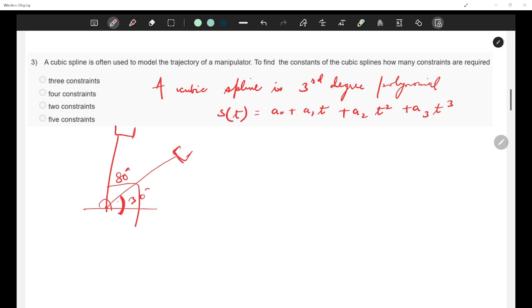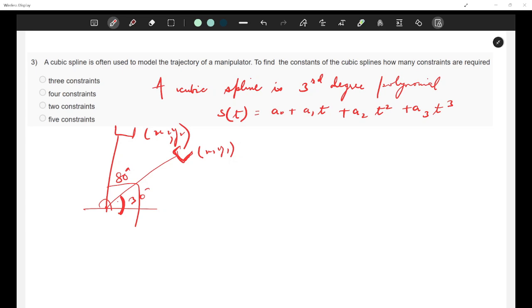It is not that this is my x1, y1 coordinate and I want to go to x2, y2 coordinate. I'm not doing that. If my question had asked that, okay, this is your x1, y1 and this is your x2, y2, go from here to here, what I would do is take x1, y1, compute the joint angle using inverse kinematics, and then for the final position x2, y2, again compute the required angle using inverse kinematics and then plan a trajectory. That is what I would do if I were given just the end effector positions. But in this case, I'm not given the end effector positions. It's one step eased.